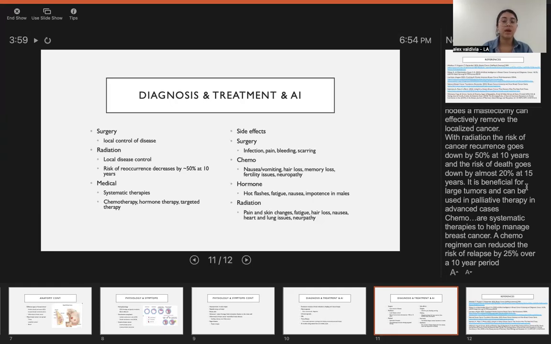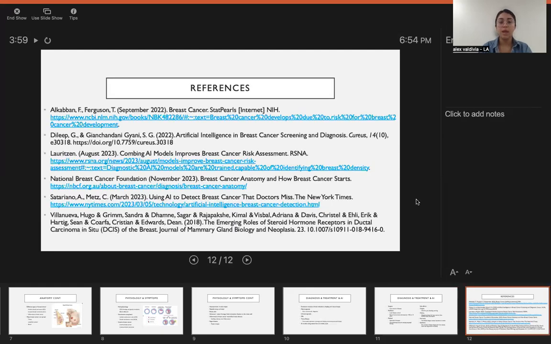Side effects range from infection, pain, and bleeding with surgery. With chemo, it's common to get nausea, vomiting, hair loss, memory loss, fertility issues, and neuropathy. With hormone treatment, hot flashes, fatigue, nausea, and impotence in males. And with radiation therapy, you can get pain and skin changes, fatigue, hair loss, nausea, heart and lung issues, and neuropathy. And that is it.